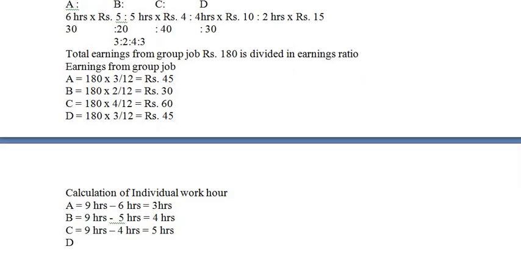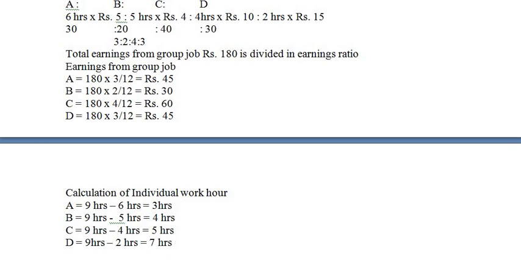Worker D, 9 hours minus, in group he has worked for 2 hours, which is equal to 7 hours. Okay, so individual working hours also we have calculated.